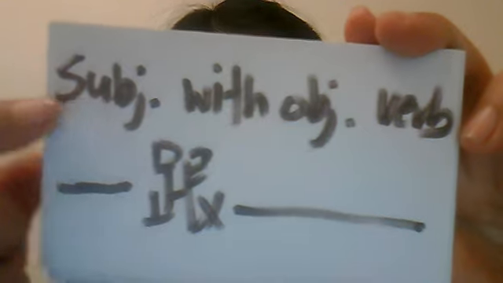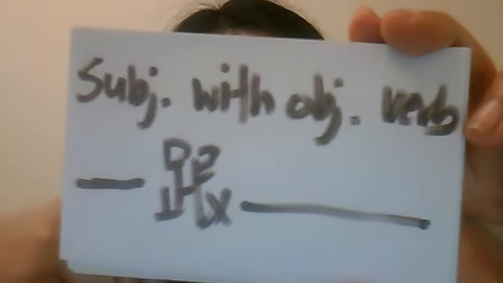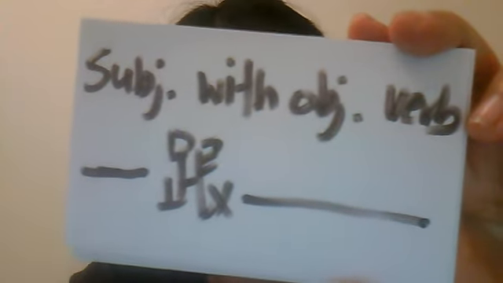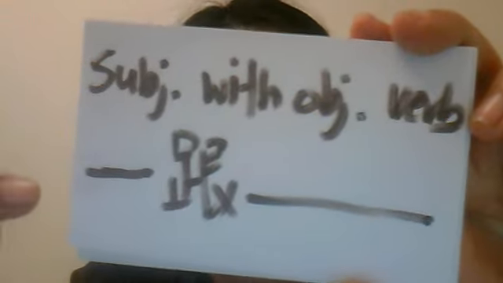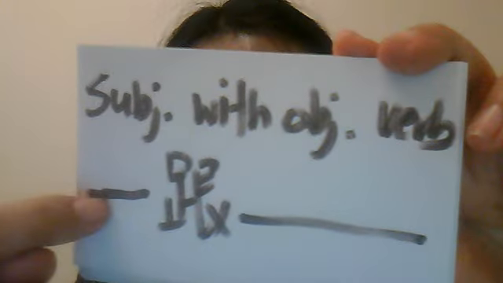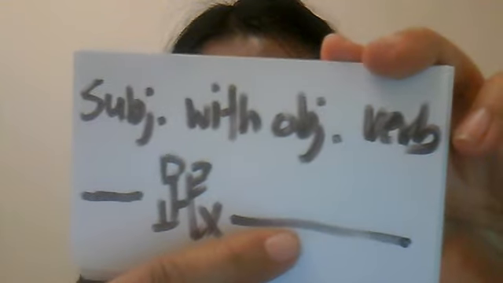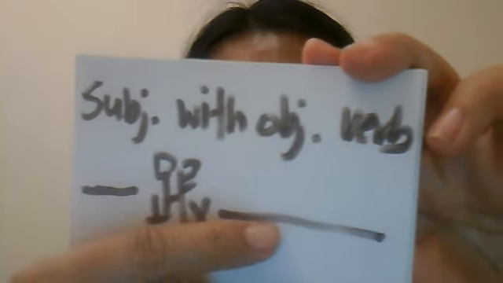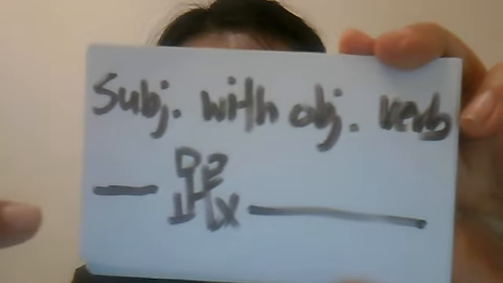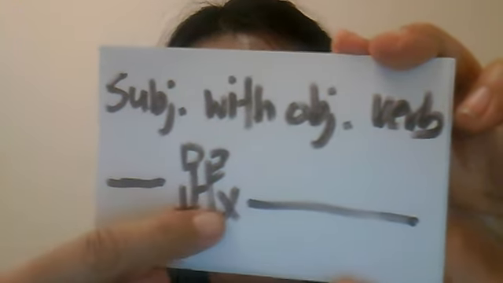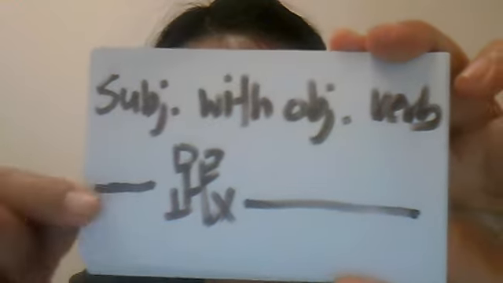In English, you say, I go to the store with someone. So you do subject, verb, with the object. In Chinese, you put the with in the beginning, so you do subject, with the object, verb. So 我 跟你, with you, 去买东西. So I'm going with you to buy something. In Chinese, you put the with in the beginning of the sentence, not at the end of the sentence.